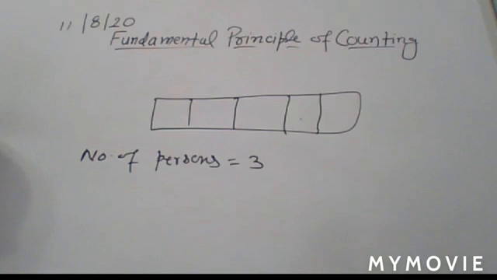How many numbers lying between 100 and 1000 can be formed with the digits 0, 1, 2, 3, 4, 5?